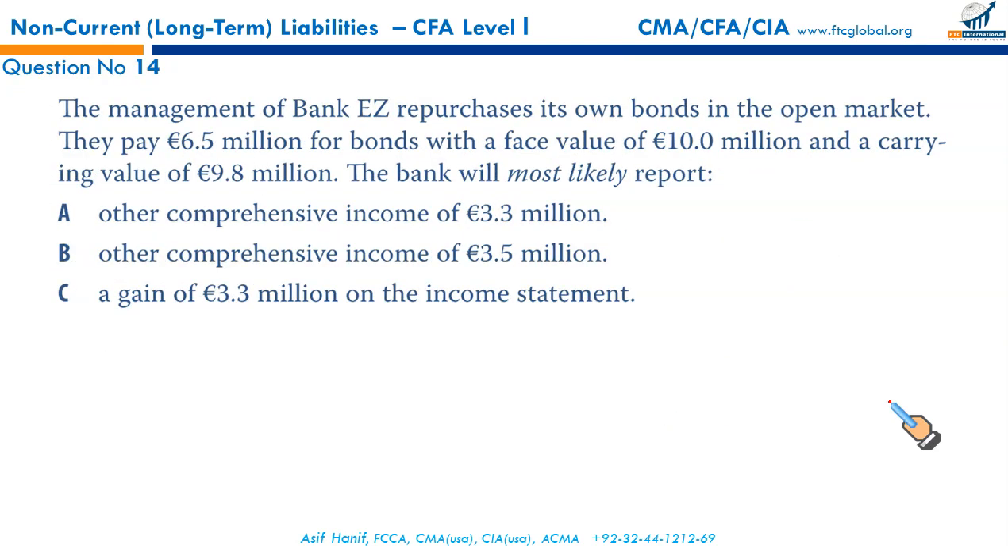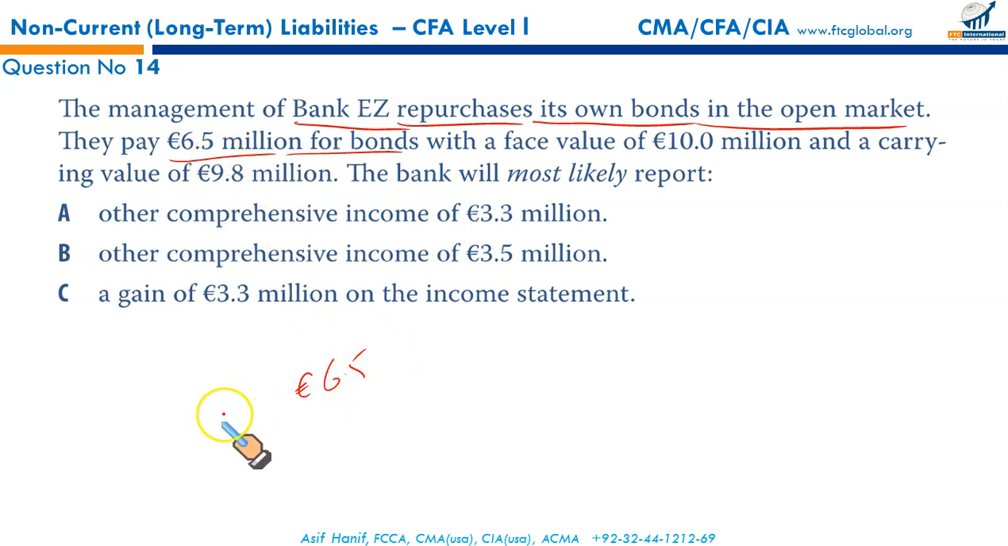Next, question number 14. The management of Bank Easy repurchases its own bonds in the open market. They pay 6.5 million for bonds. This is the amount you paid, the redemption amount, or you can say extinguishment of debt at 6.5 million euros. With the face value of 10 million, face value is irrelevant. We need to see what was the carrying value. Carrying value was 9.8 million.